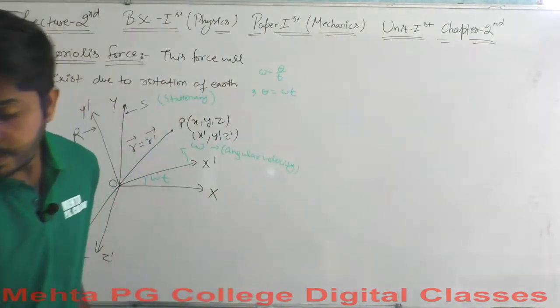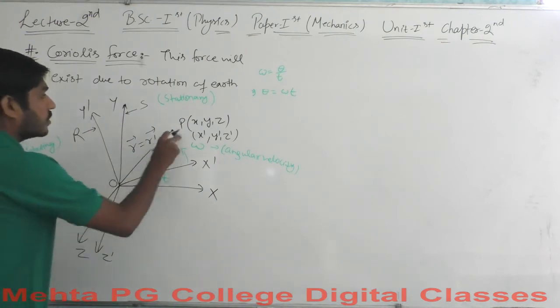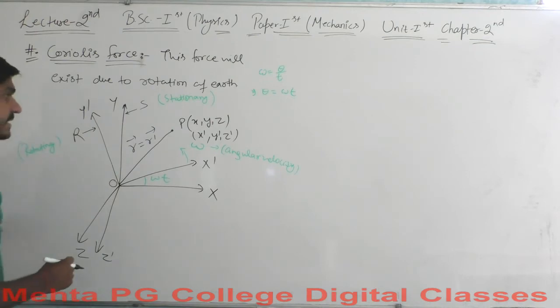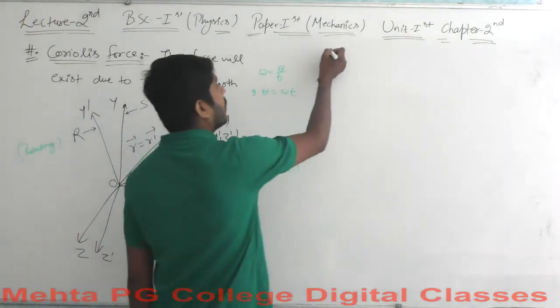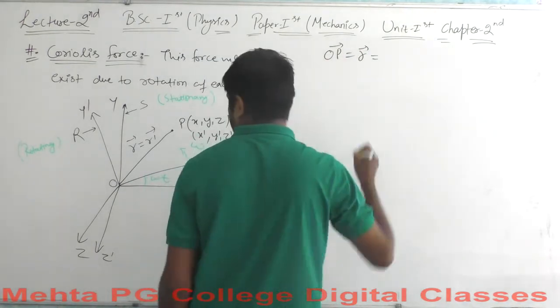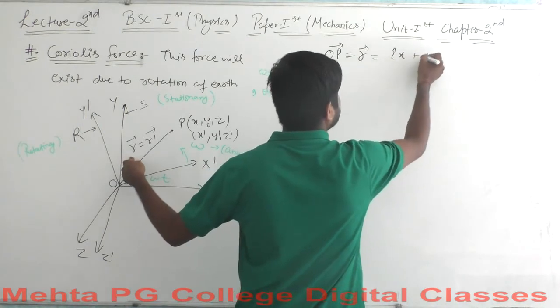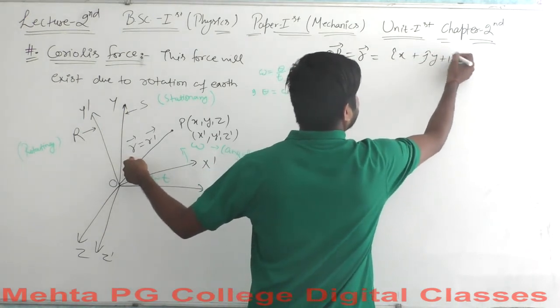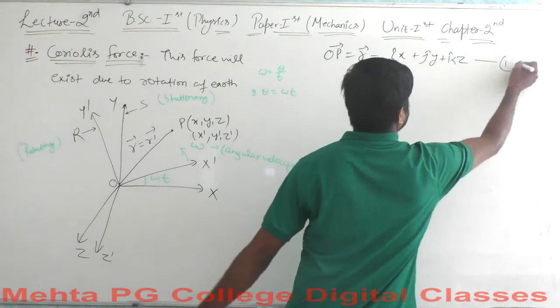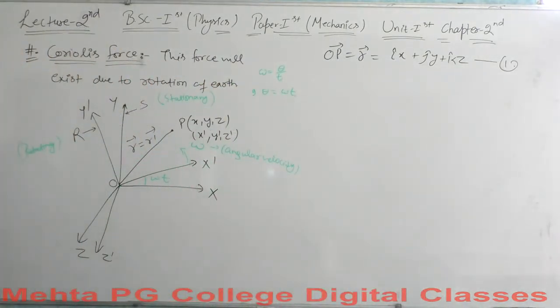Okay, so what should be the distance from O to P? The OP vector equals the R vector. This vector R will have the value i cap x plus j cap y plus k cap z. This is equation 1.